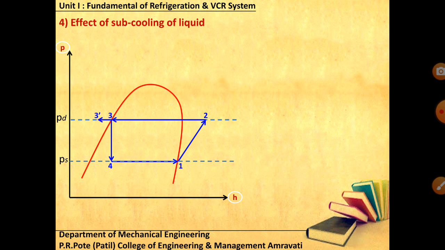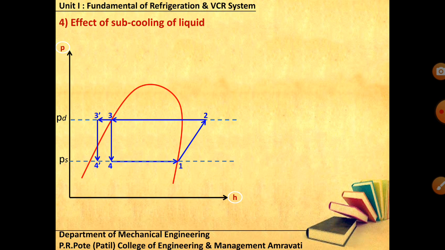After condensation at constant pressure, you change the phase from vapor to liquid. Even after reaching the saturated liquid, you cool it more, so that you reach point number 3'. When you reach point 3', you go for expansion, and after expansion you get 3 to 4'. Now 4' is a desirable point, because you must make sure that what you supply to the evaporator is liquid.